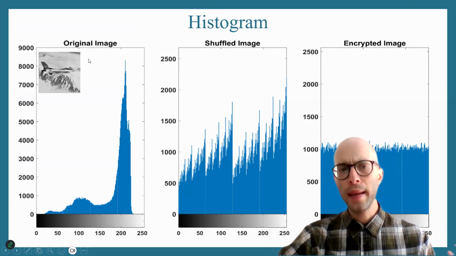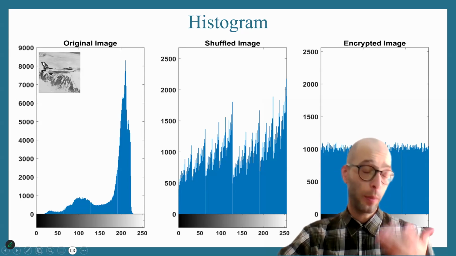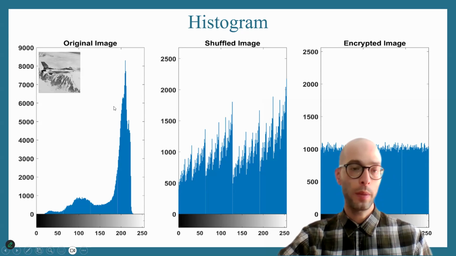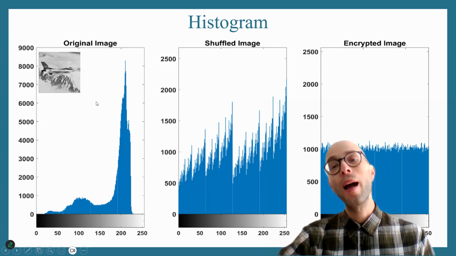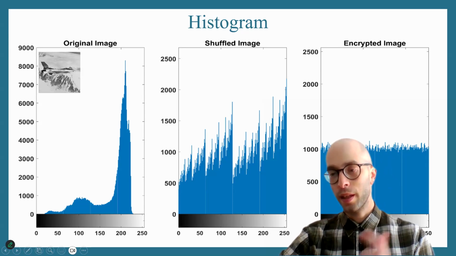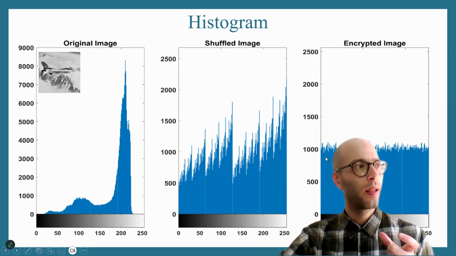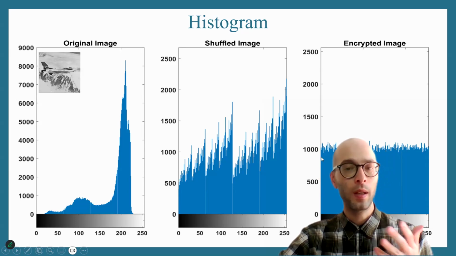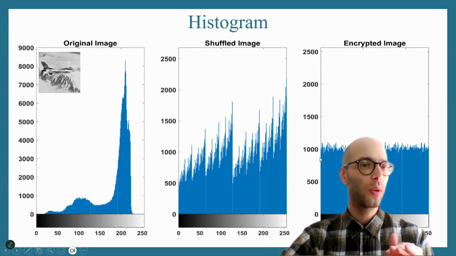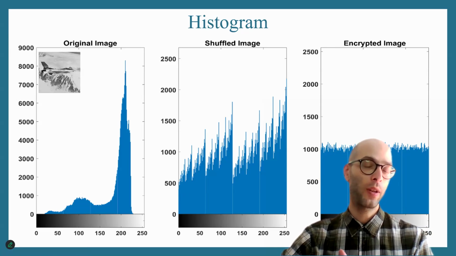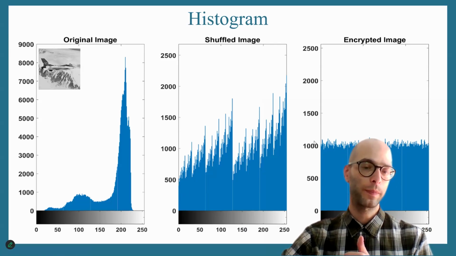So here, for example, any non-random image will have a non-uniform histogram because it depicts information. But after encryption, the histogram of the image is completely uniform. This tells us that the distribution between different shades of gray is completely uniform. We cannot obtain any information by looking at this encrypted image, which is a good result.